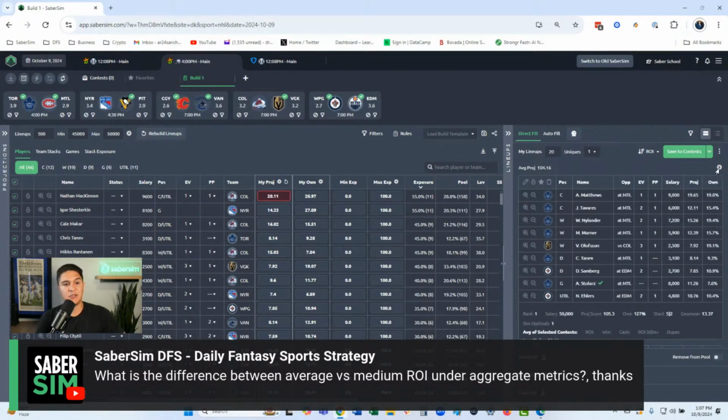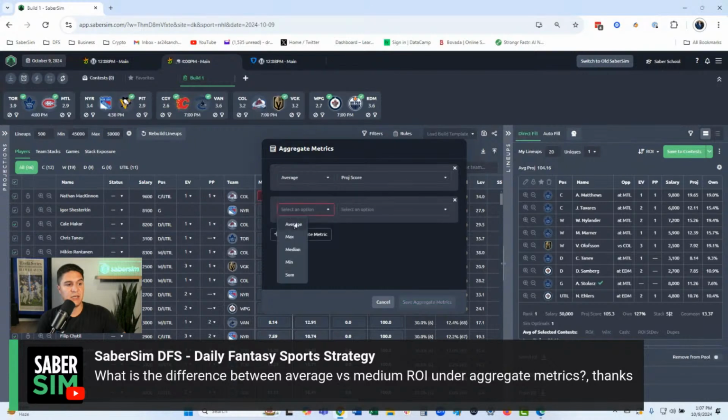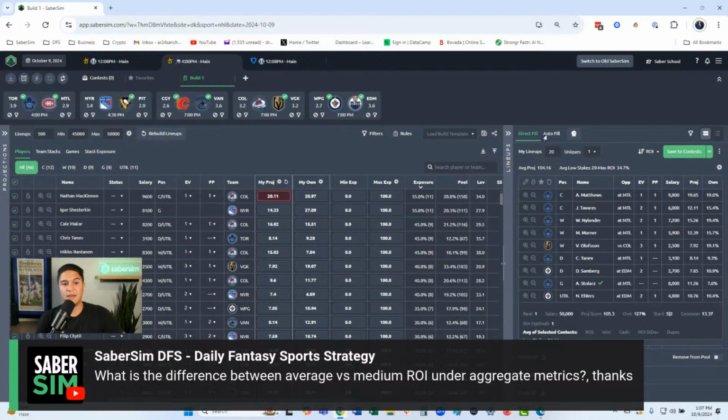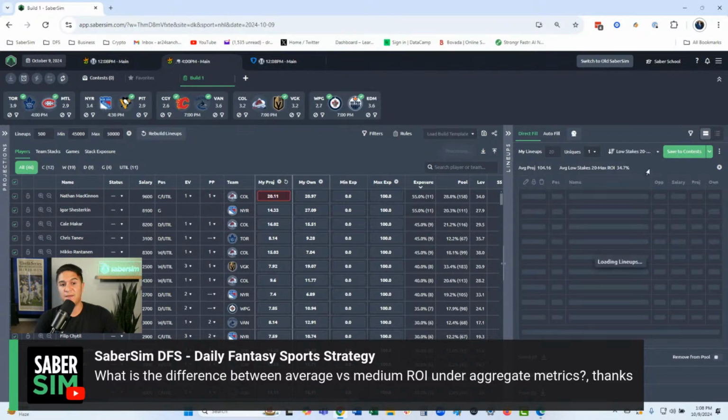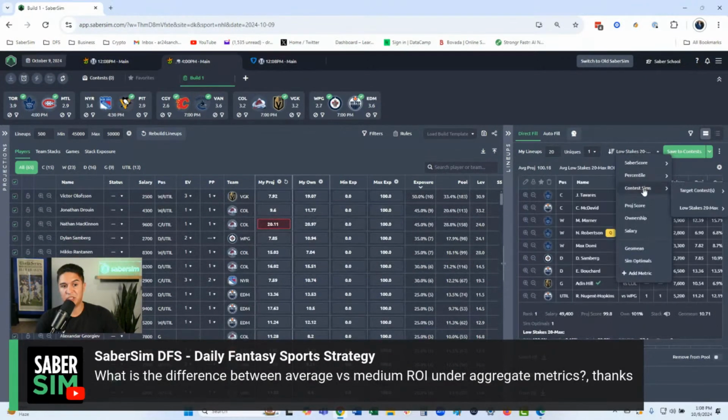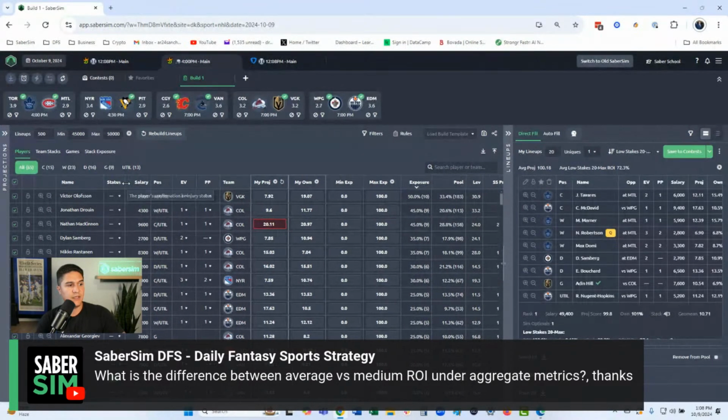I'm going to set up my aggregate metrics that I like to use. Average projection, average ROI. Notice that once you finish the contest sim, the sorting metric does automatically change to ROI of the target contests specifically. That is good if you have an entries file. If you don't have an entries file, I would recommend just changing it to the manual. Then come in here and check out my leverages and some of the stands I'm taking, right?